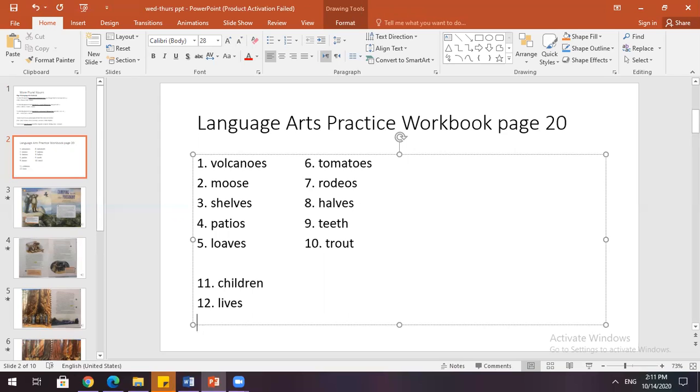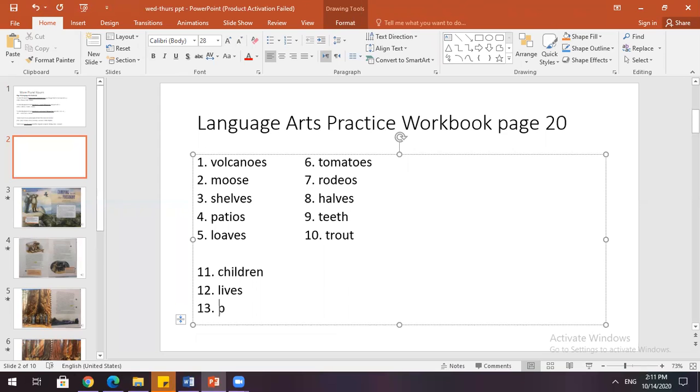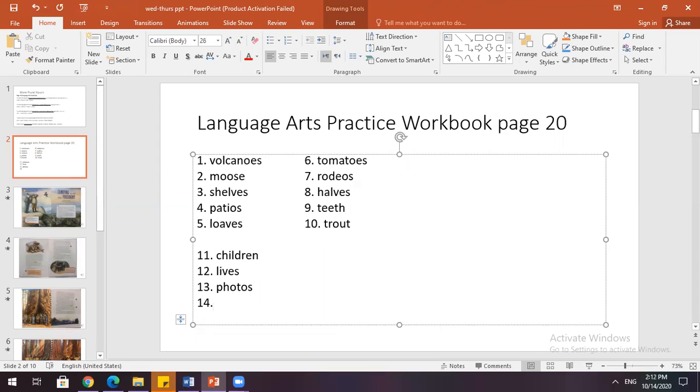Next, newspaper reporters snapped photos and asked questions. The correct plural form of photo is photos. Just add one S. Number 14, people along the way were making home videos. Video, we only add S, not ES, so this is the correct answer. And number 15, my blank were tired, but I felt good. We have feet and foots. The plural form of foot is feet.